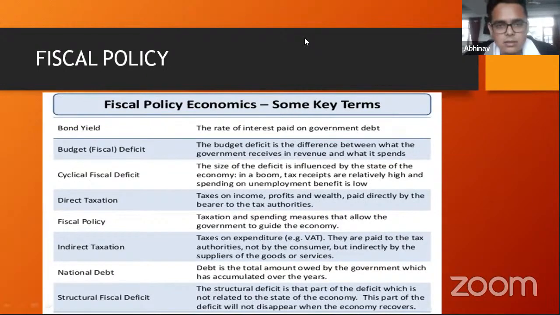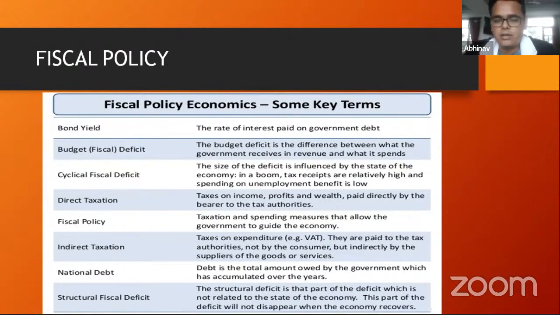There's another term which is known as structural fiscal deficit, right? So as I told you, fiscal deficit could be because of cyclical events like this. However, structural fiscal deficit means that when all conditions are equal, when there is nothing disruptive in the economy, there are still certain deficits that the government is incurring because of maybe the bad policies that it has. So the deficit which is not related to the economy, which is not a part of the economic cycle, that deficit is known as the structural fiscal deficit.